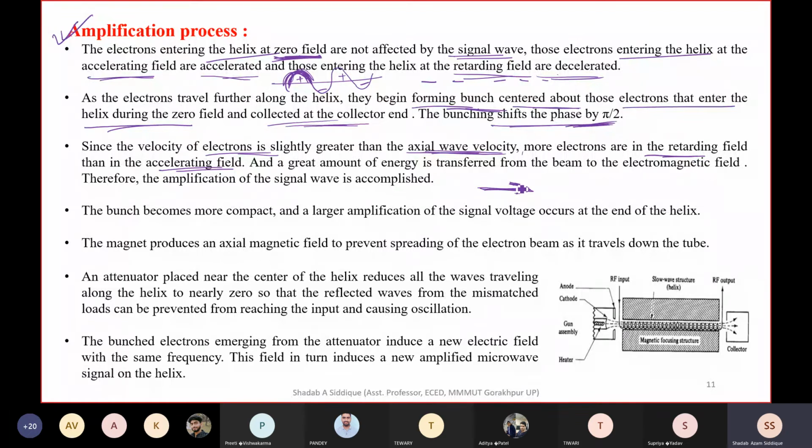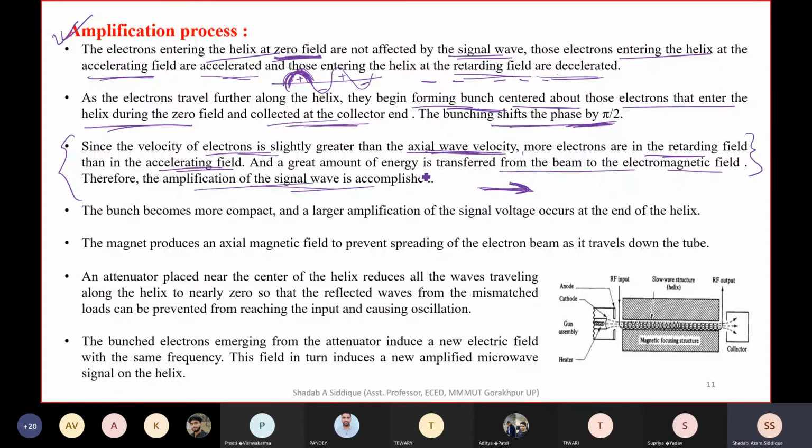Okay, so the electron has greater velocity, and the more electrons that move into the retarding field, a greater amount of energy is transferred from the beam to the electric field, and therefore amplification of the wave takes place. If this condition is not true, then the amplification cannot happen.